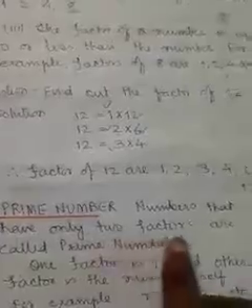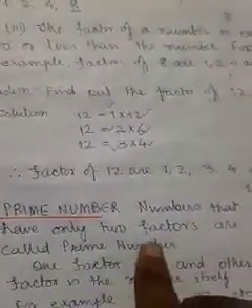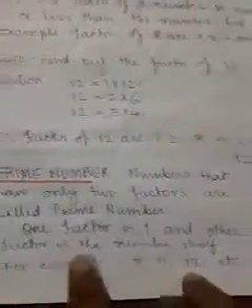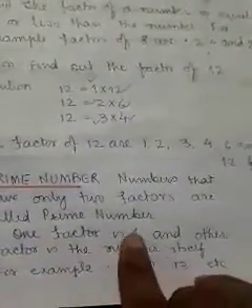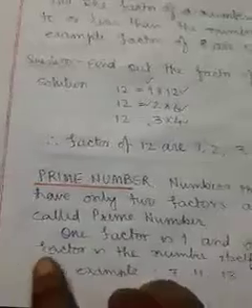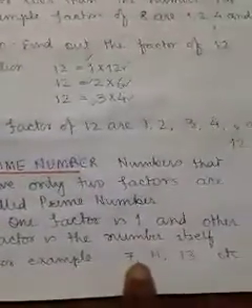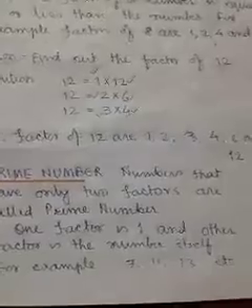Prime numbers. Now I will discuss prime numbers. Numbers that have only two factors are called prime numbers. Two factors, and what are these factors? One factor is the digit 1, and the other factor is the number itself. For example, 7, 11, 13. What are the factors?